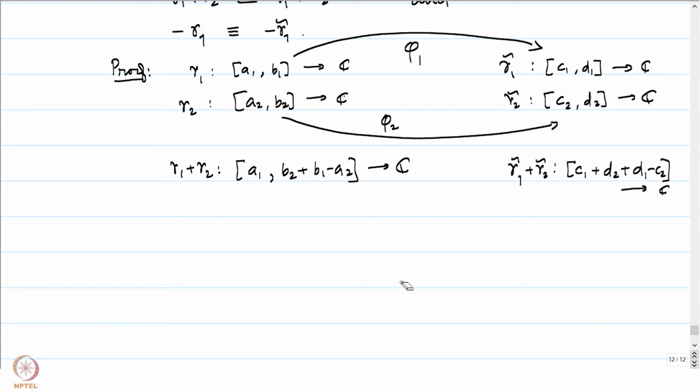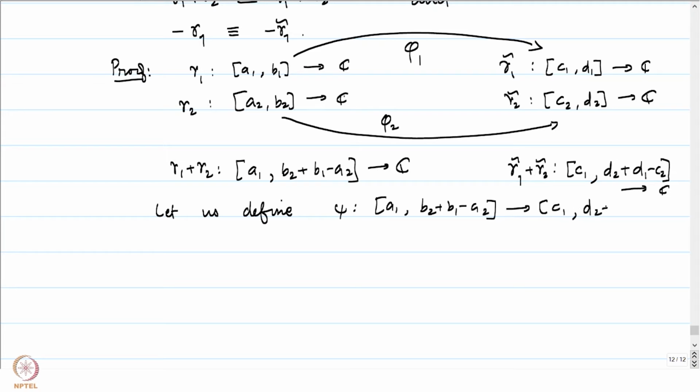So, let me just define what the reparameterization psi is going to be, and leave the rest to you. Let us define psi from A1, B2 plus B1 minus A2 to C1, D2 plus D1 minus C2 in the following manner.